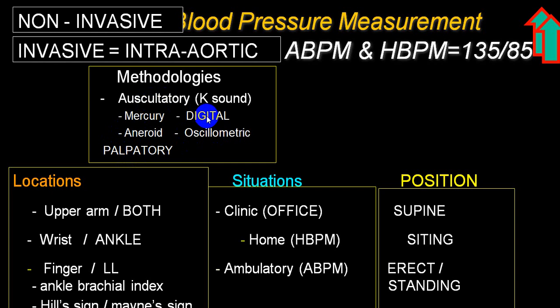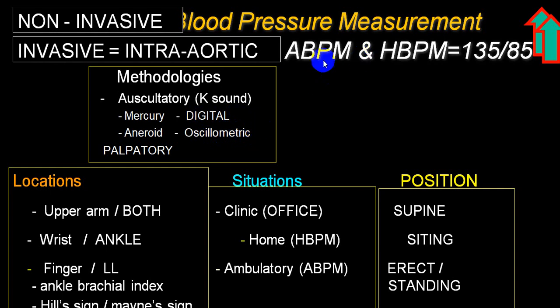In a digital instrument, we don't have to do any auscultation. Only while using a mercury or aneroid do we do auscultation. A digital directly gives you a reading. In oscillometry, it will give you an average reading. There will be multiple readings, and there will be other readings like mean arterial pressure, etc.